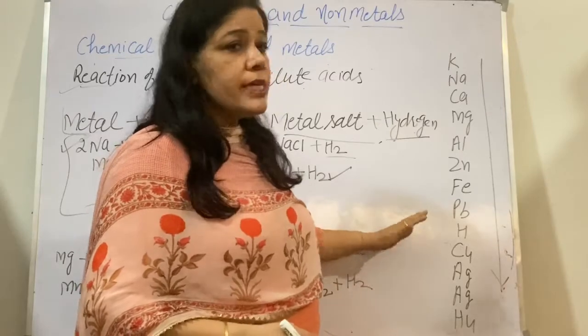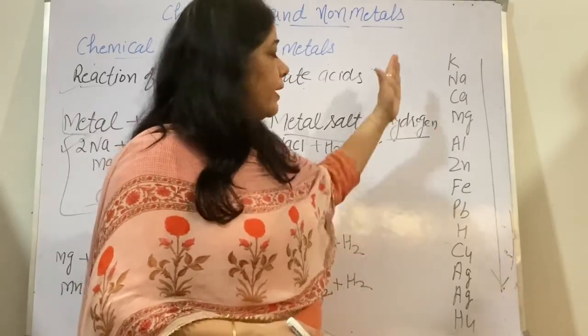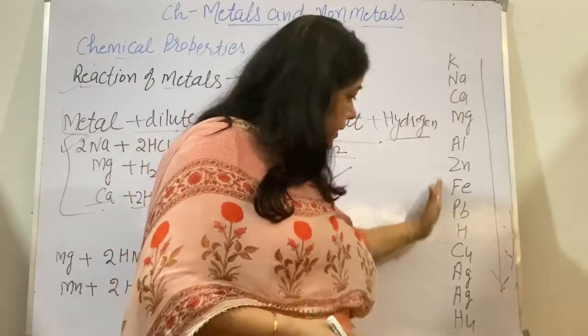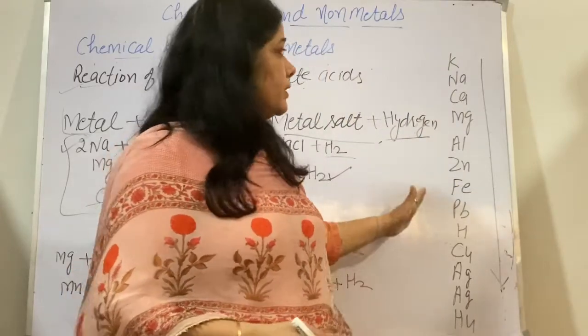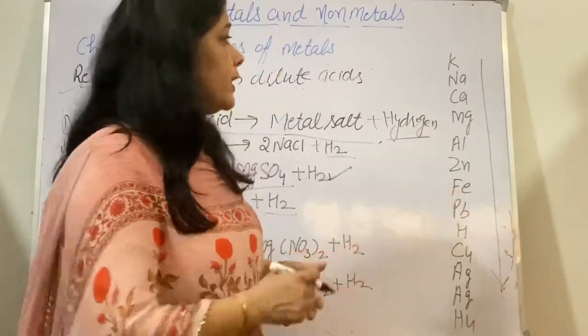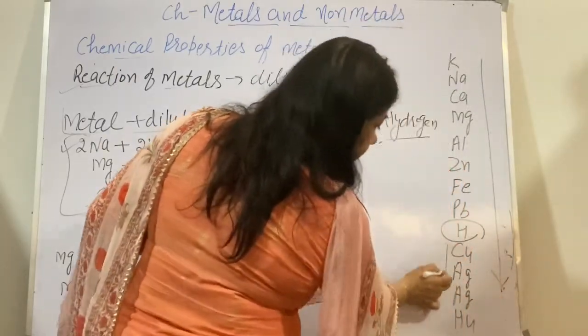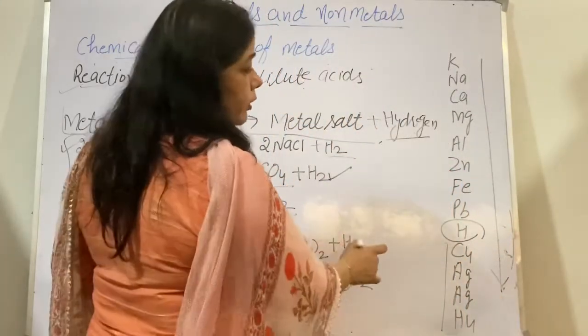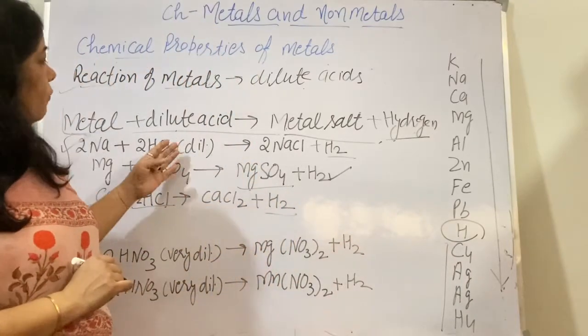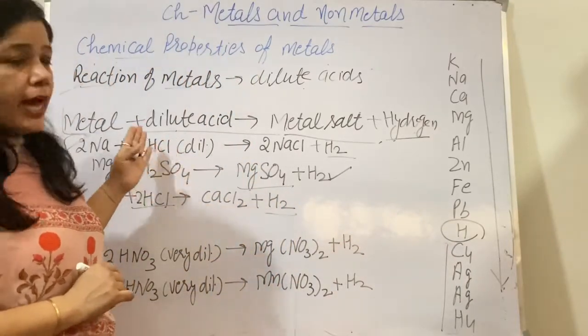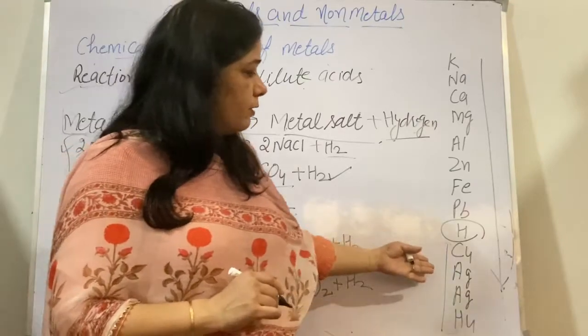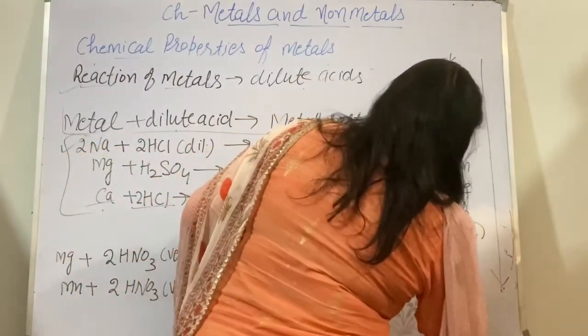This arrangement of metals in decreasing order of their reactivity is called the activity series. Here, the metals that are below hydrogen will not react with acids, like copper, silver, and here gold.